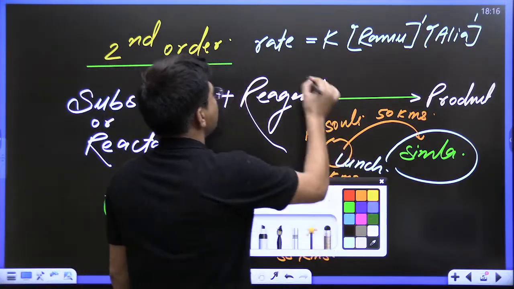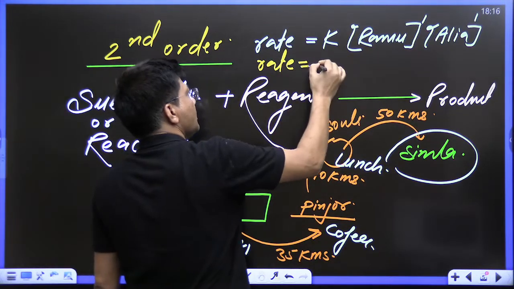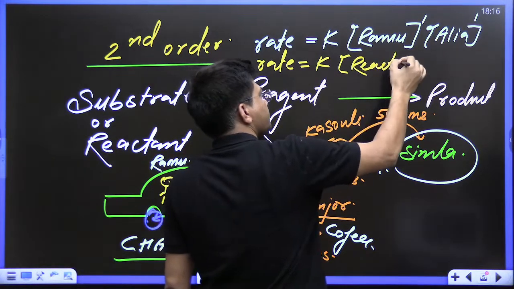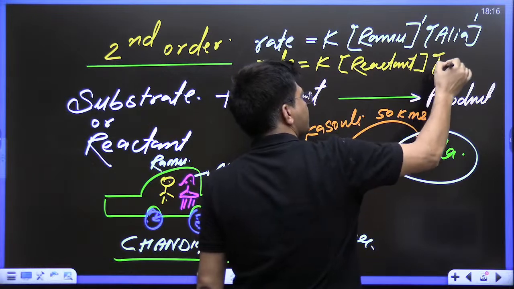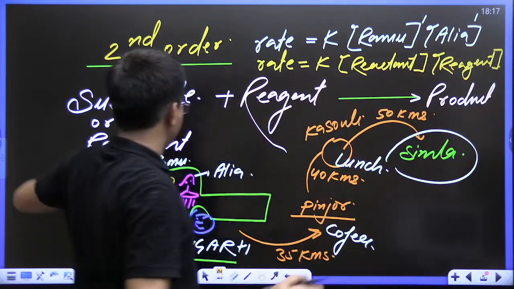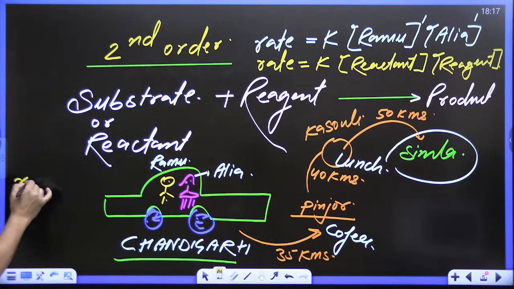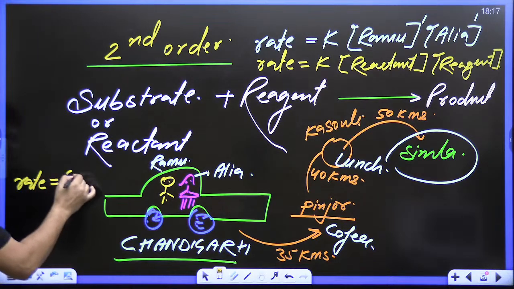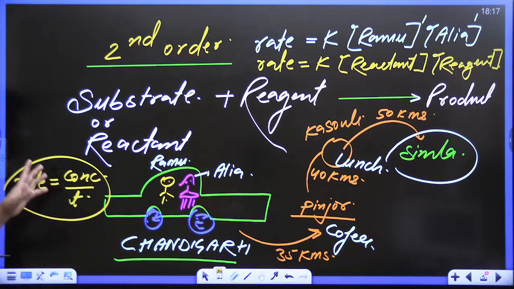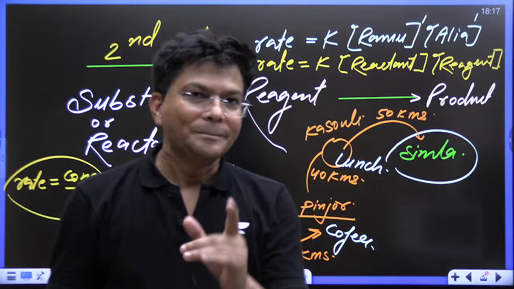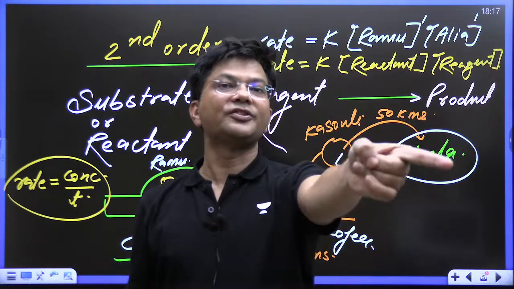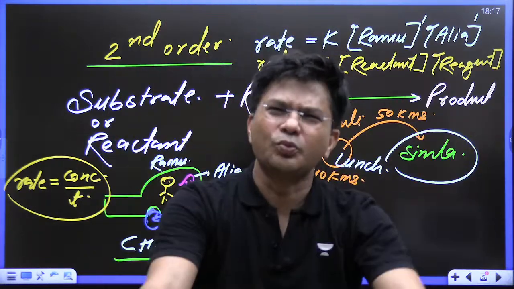So we will say that the rate of reaction is directly proportional to the concentration of the reactant as well as the concentration of the reagent. Both of them are deciding the rate of reaction. So how fast the car is moving, that is the speed, the rate, concentration change, time taken, distance traveled. Like that, are you able to decide that in SN2 reaction, the rate of reaction depends on the concentration of both the reactant as well as the reagent?